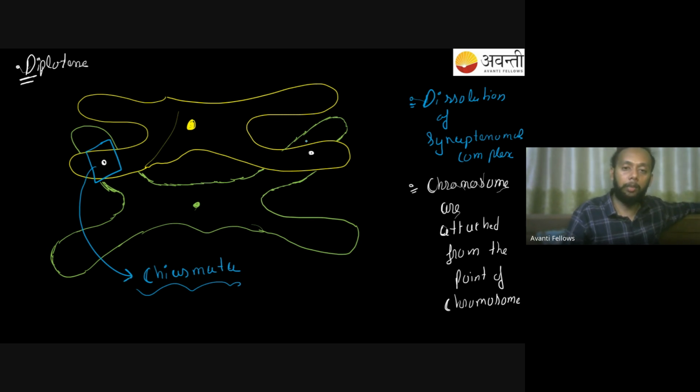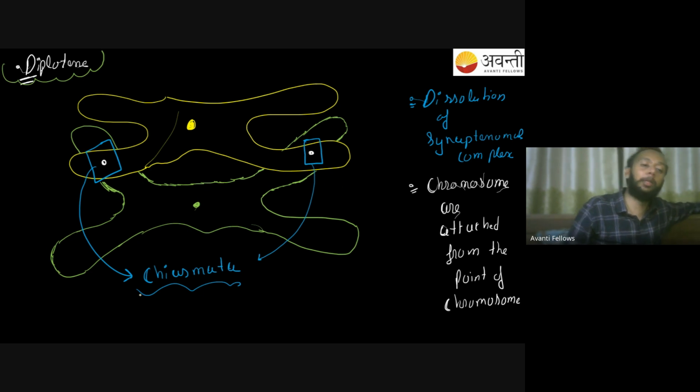So they have this chiasmata over here, and this is one, and this is one. Right? So if someone asks you what happens in the diplotene stage, the first thing you have to tell them is that there is going to be a dissolution of the synaptic complex. From the center, the synaptic complex will dissolve. Once it dissolves, my chromosomes are free from the center, but they are still attached from the point of crossing over. And that point of crossing over now has a name, and that name is my chiasmata.